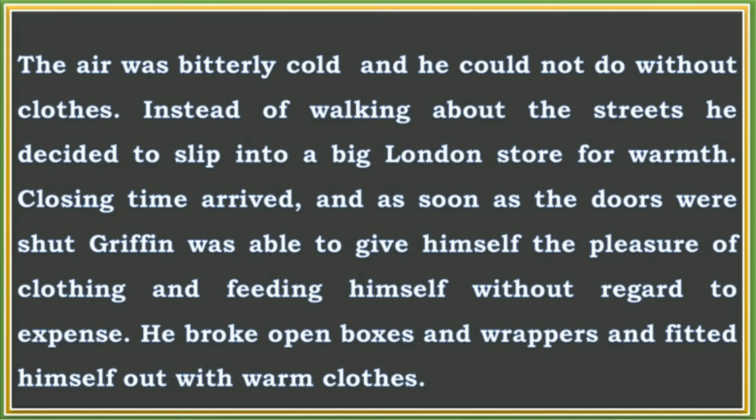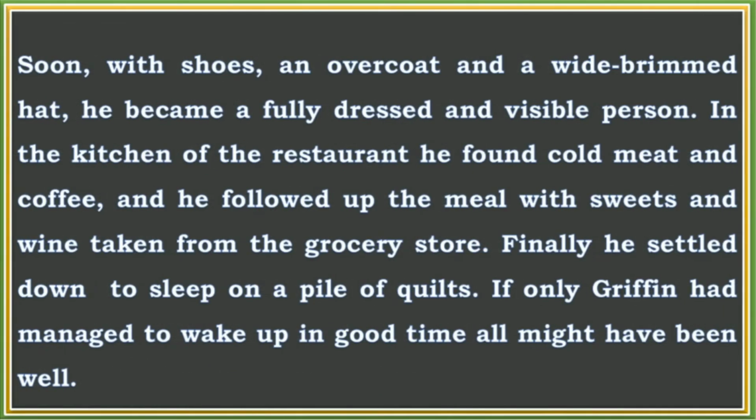So here the author is saying that as he was feeling very cold, in order to warm himself, he broke boxes and took out some clothes and fitted himself out with warm clothes. That means he wore whatever clothes he found to keep himself warm. Further, he says soon with shoes, an overcoat, and a wide brimmed hat, he became a fully dressed and visible person. So here, when he broke boxes, he got a complete outfit along with a pair of shoes and a wide brimmed hat. That means a large wide hat with a round stripe on it. And after wearing these clothes, he became a fully dressed and visible person. That means at that time anybody could see him when he was inside the store.